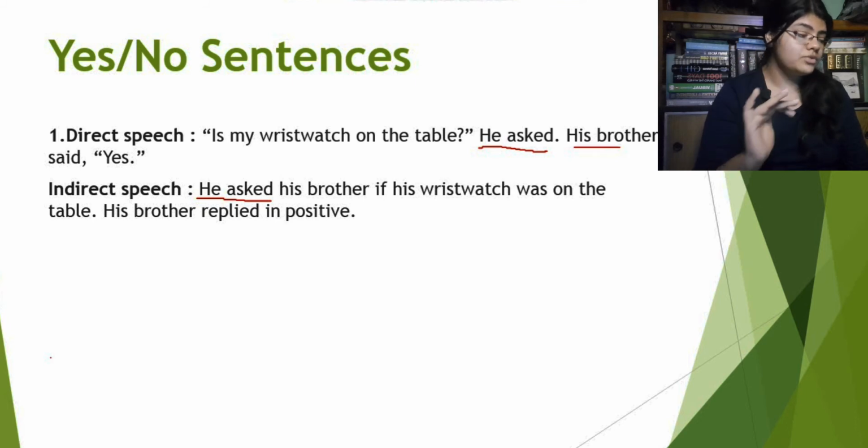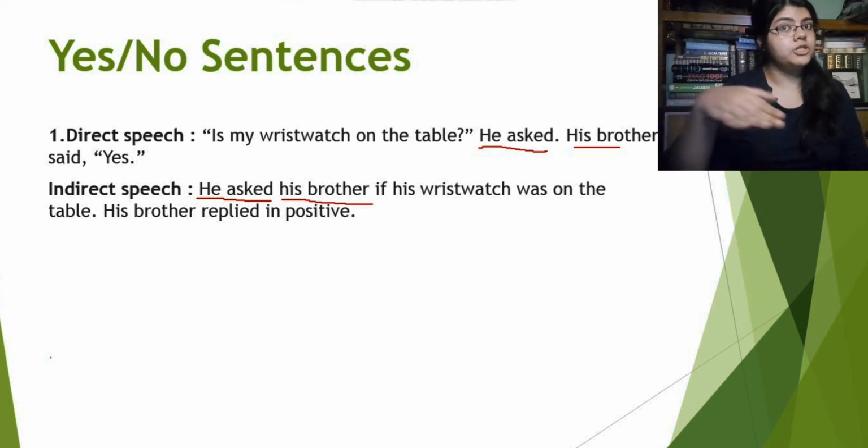So what we will use here will be, he asked his brother. This is how we transform a direct speech into an indirect speech in case of a yes/no sentence. Now we will use the word if, or we could have used the word whether here as well, but we will only use the word if because it's a question sentence, but in the reported speech there is no WH word or an interrogative word. The if will be used.